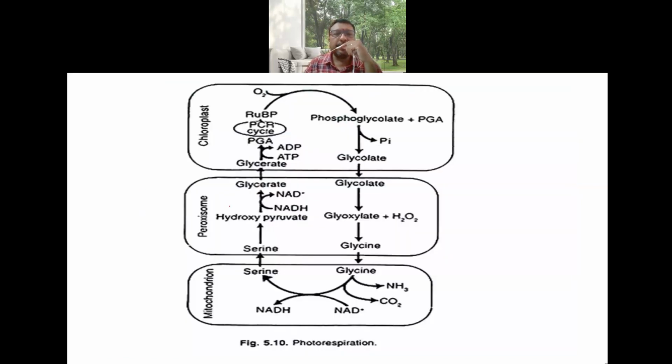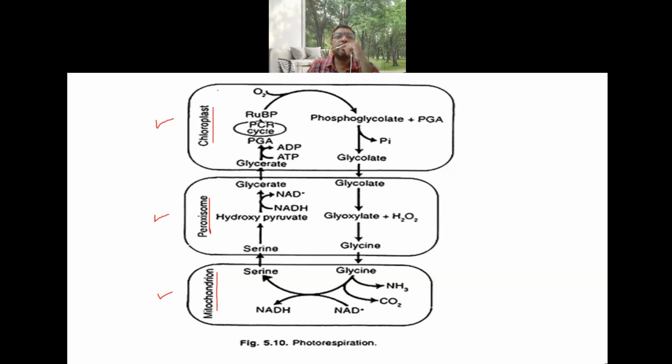So there are three cell organelles involved in photorespiration: the chloroplast, the peroxisome, and the mitochondria. It is written like this: mitochondria, peroxisome, and chloroplast. So see what is happening here.